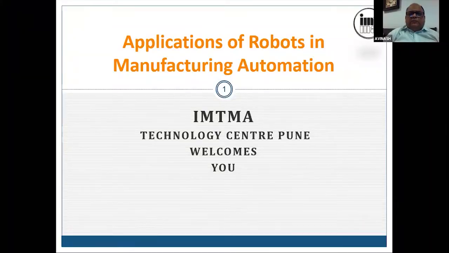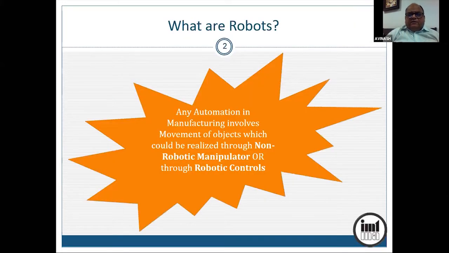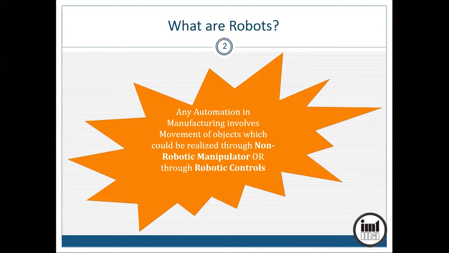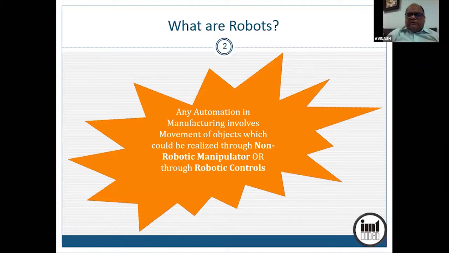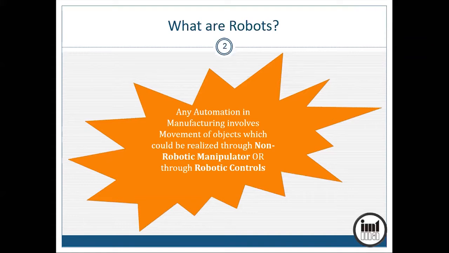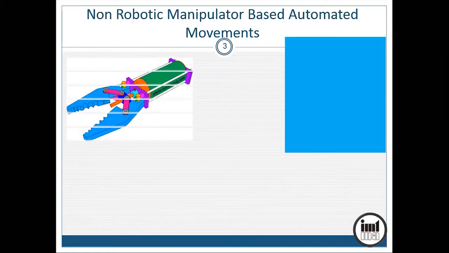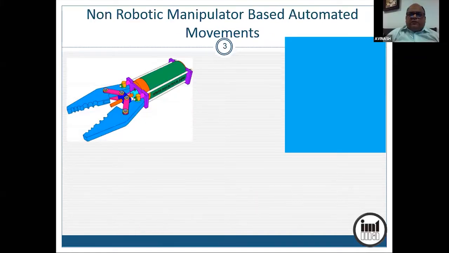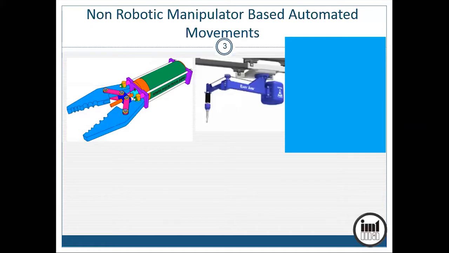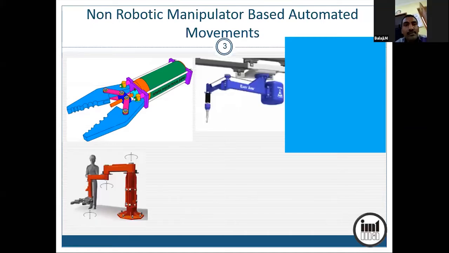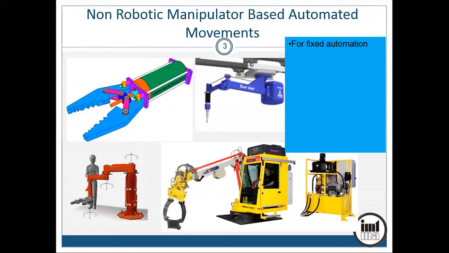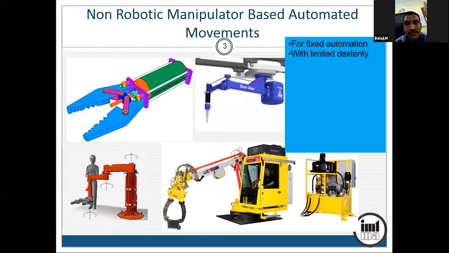The topic is application of robots in manufacturing automation. Any automation basically involves movement of objects, and that could be realized through non-robotic manipulator or through robotic control. Now, examples of non-robotic manipulator are things which are operating in on-off mode. They are used for fixed automation and with limited dexterity.